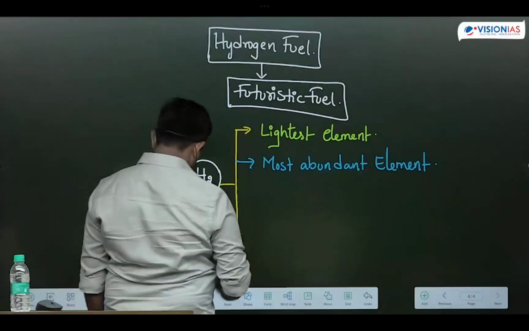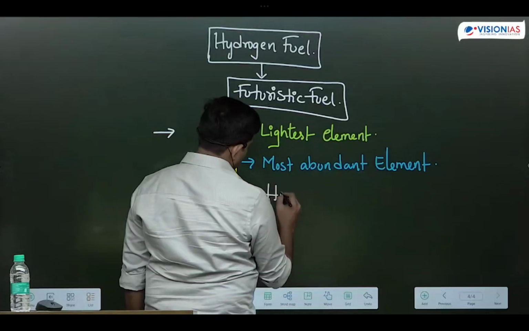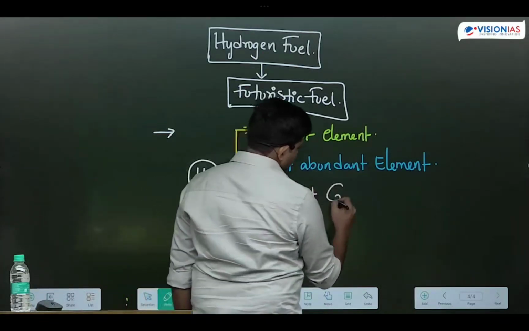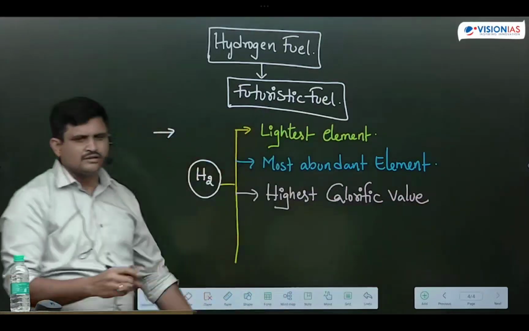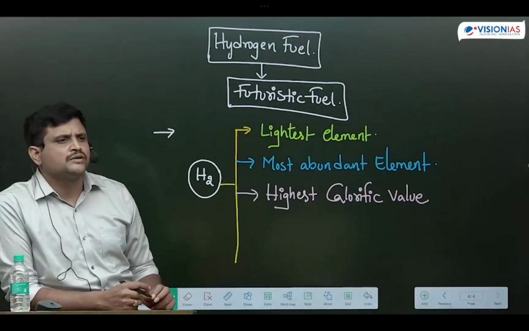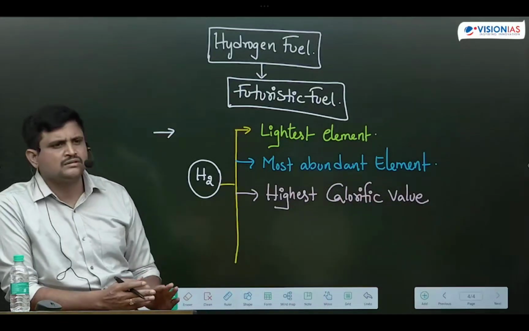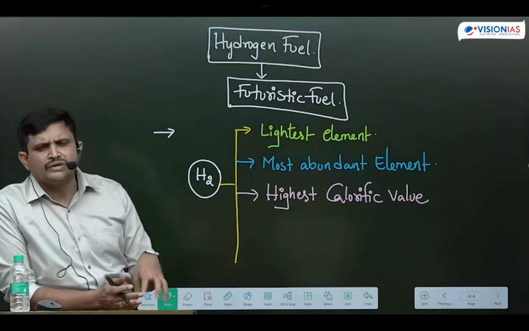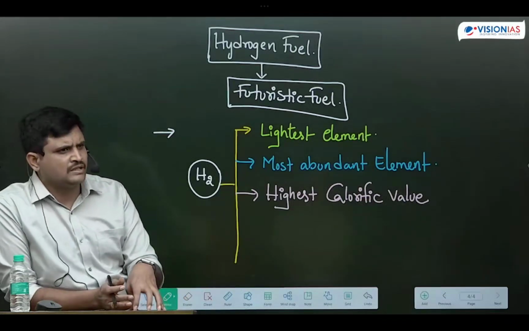Next one is, the calorific value of hydrogen is very high. Among all the fuels, hydrogen has the highest calorific value. That means energy production for each and every unit is very high. When we compare in terms of volume, hydrogen's calorific value is less. When we compare in terms of weight, the calorific value of hydrogen is high.